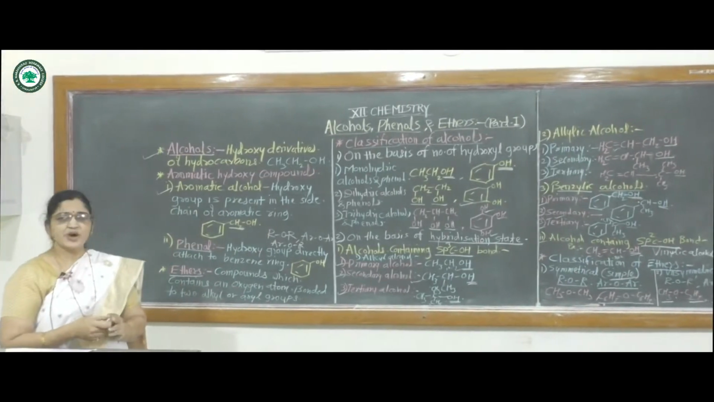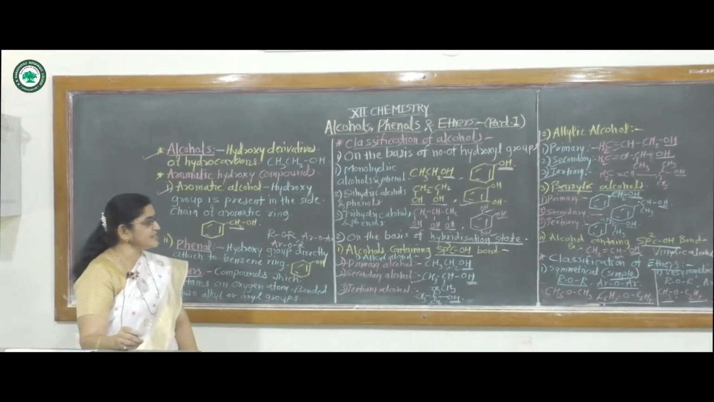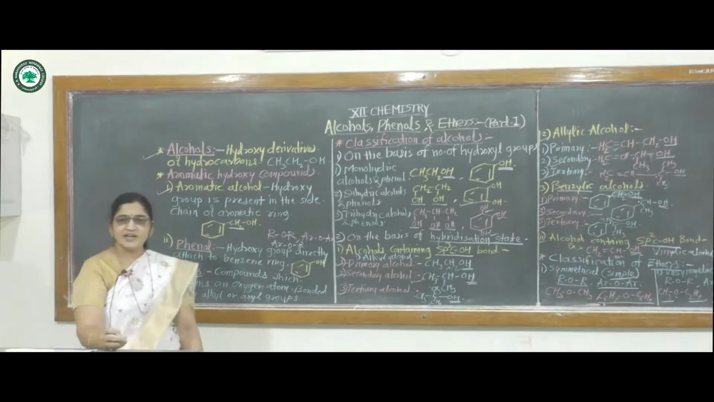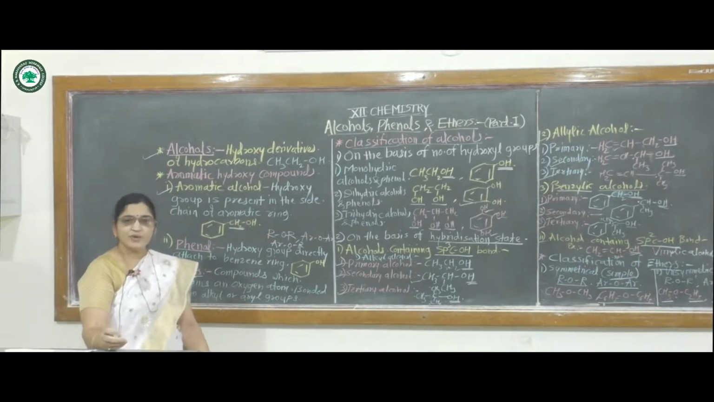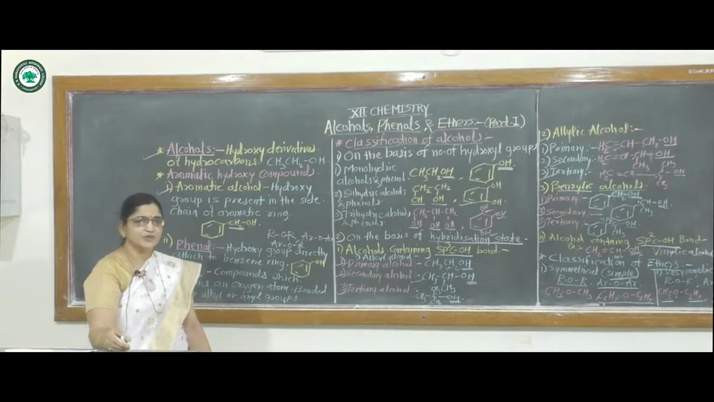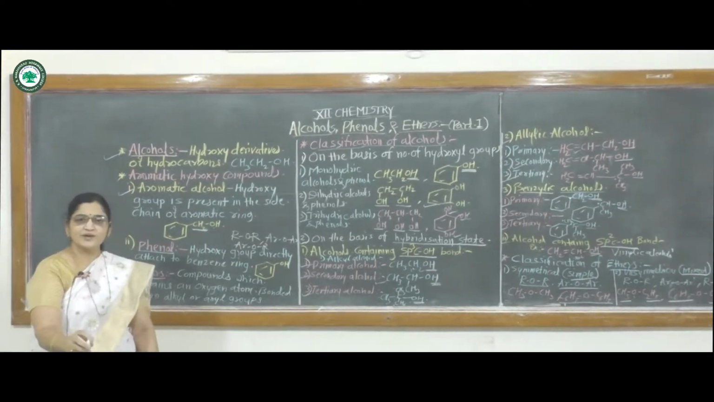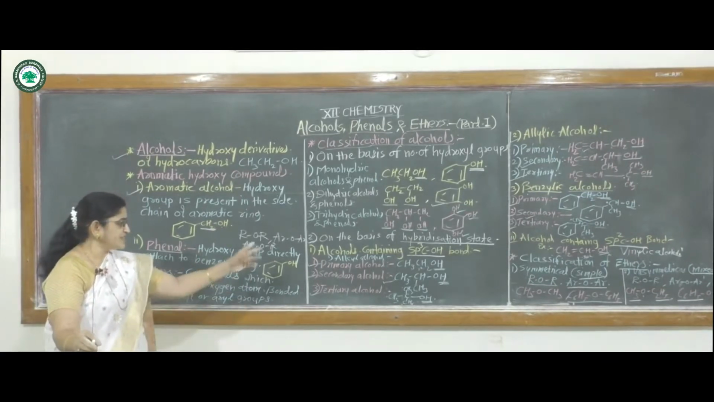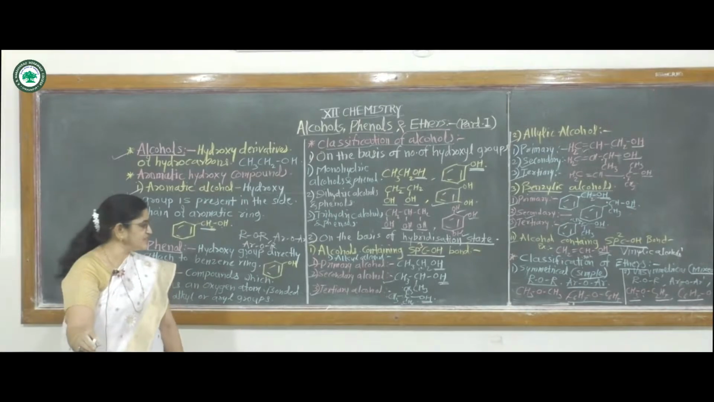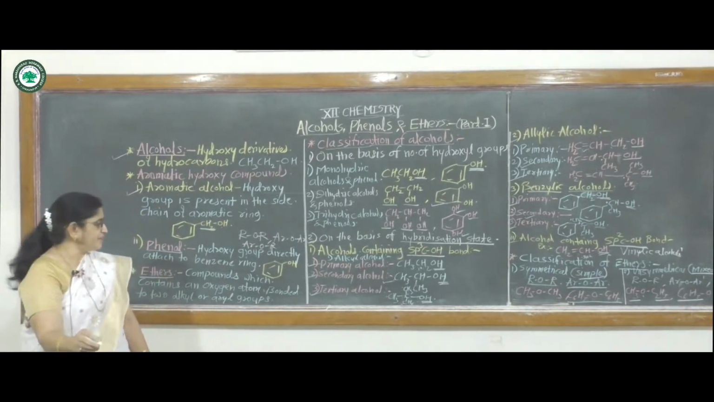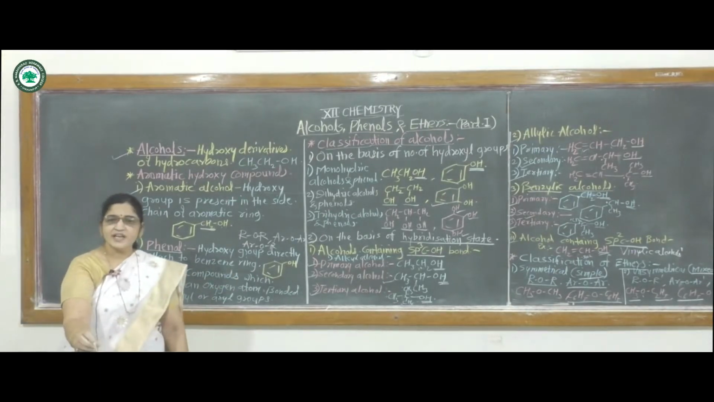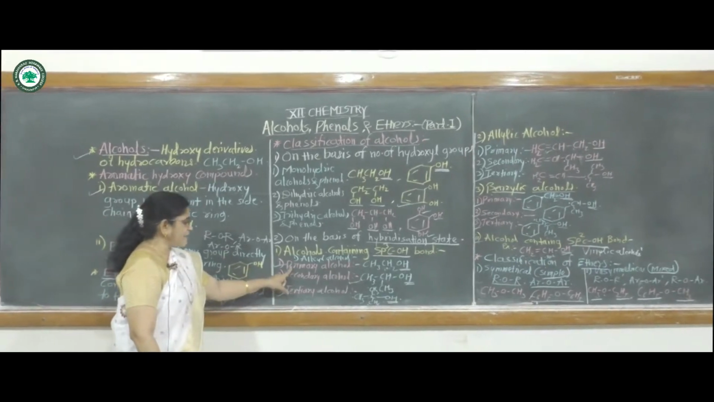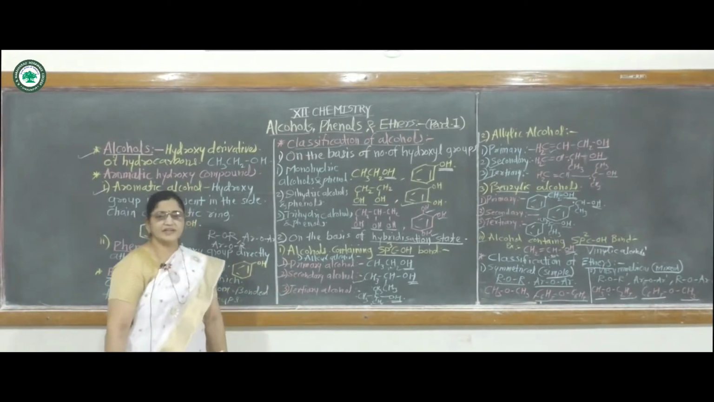Then classification of alcohol: first, on the basis of the number of hydroxyl groups. These are classified as monohydric, dihydric and trihydric. Monohydric means containing only one hydroxy group, dihydric means containing two hydroxy groups, trihydric means containing three hydroxy groups. Then second, on the basis of hybridization state and type of carbon atom, first one, alcohol containing an sp3 COH bond. These are also classified as primary alcohol, secondary alcohol and tertiary alcohol.